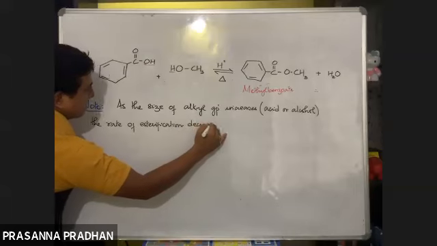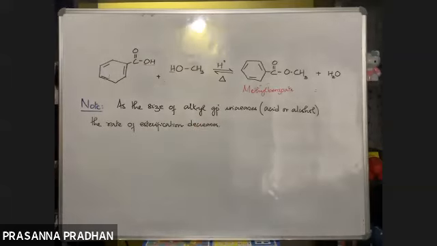So some simple questions might come from here. As the size of the alkyl group increases, the rate of esterification will decrease.